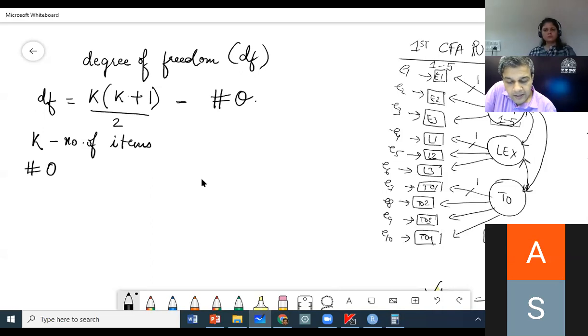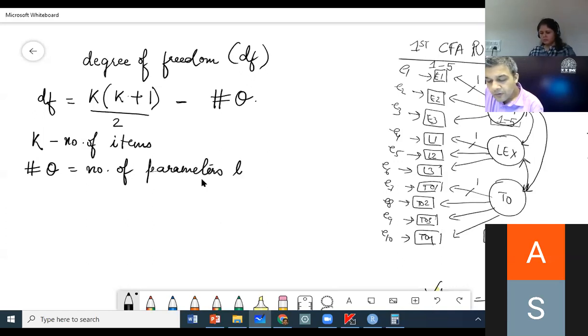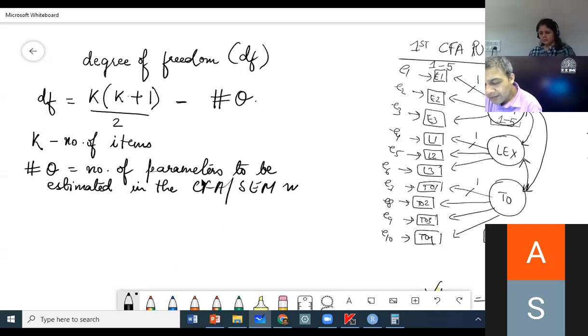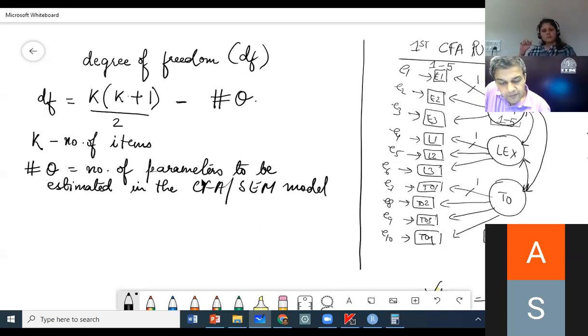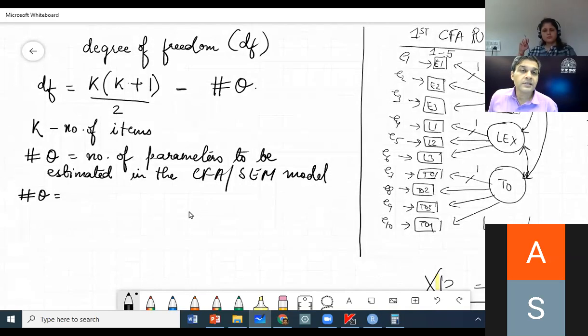And what is hash theta? Hash theta is the number of parameters to be estimated in the CFA or the SEM model, right? So how do you compute how many parameters the tool has to estimate? How many values does it have to compute?